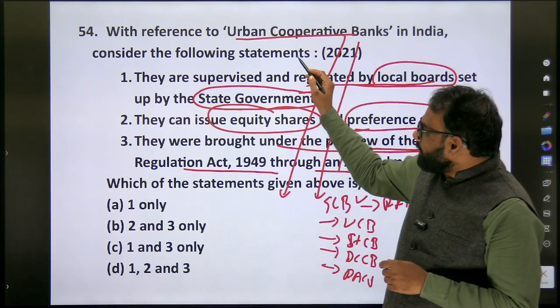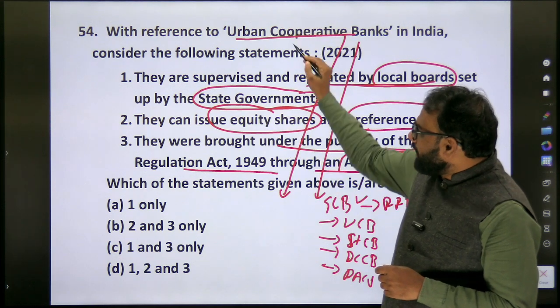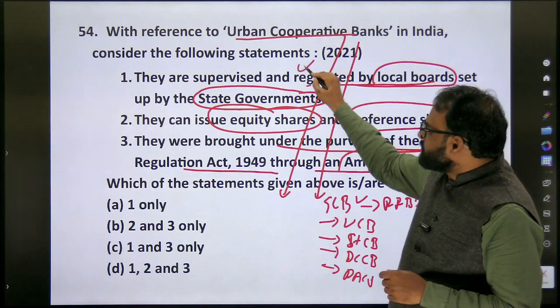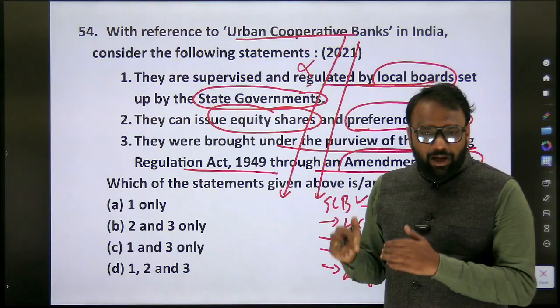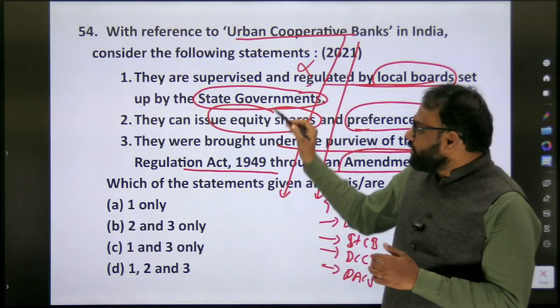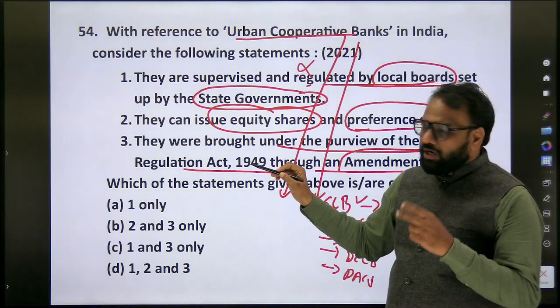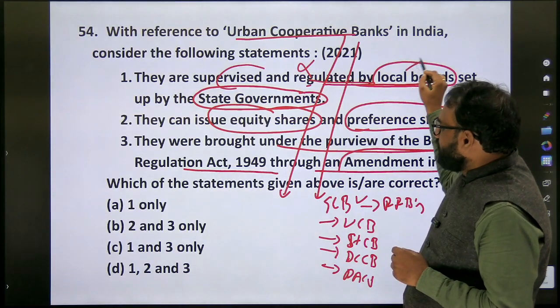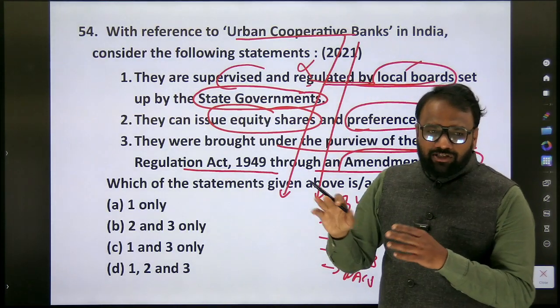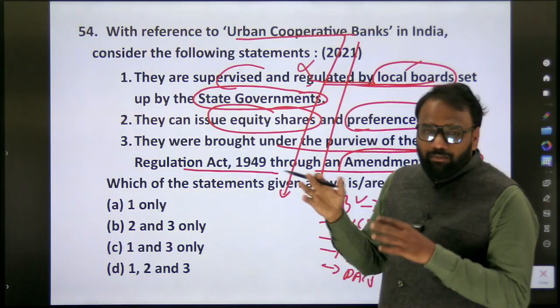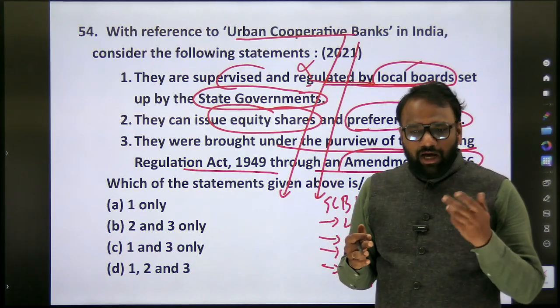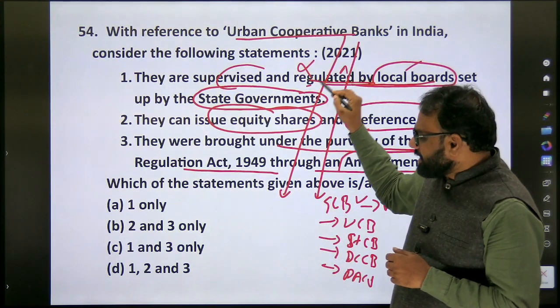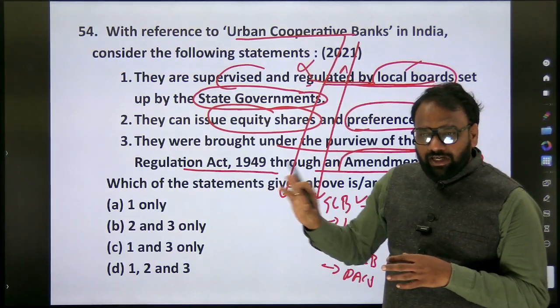Next, urban cooperative banks, they can issue, see here, as per this 2021, the first one is wrong. But now currently what is the status? We shall check. Because previously there was a dual supervision. So supervised and regulated by local boards, wrong. Only management related was done by local boards, whereas banking related was done by RBI. First one was wrong and the answer was 2 and 3. But now we are not interested in that answer.